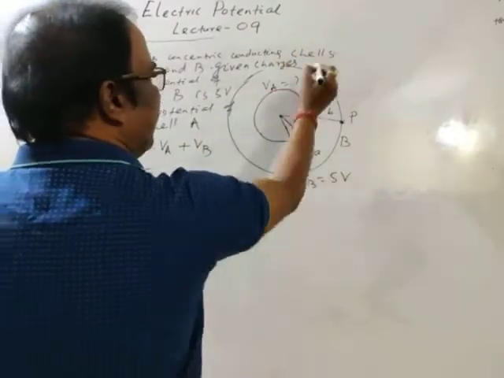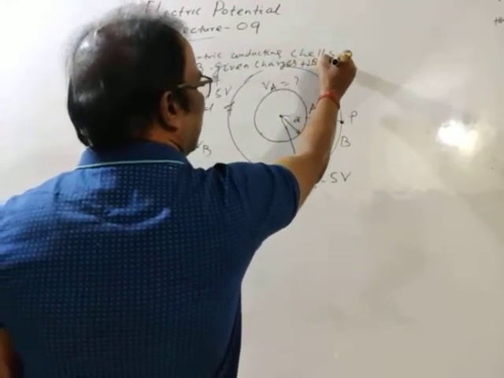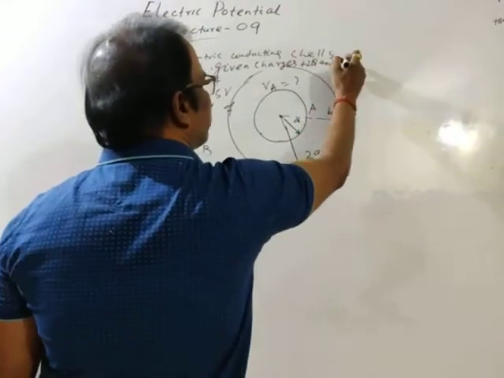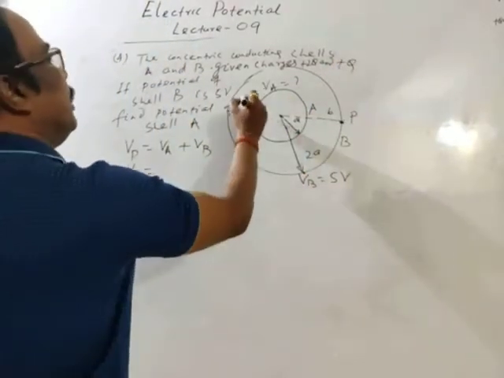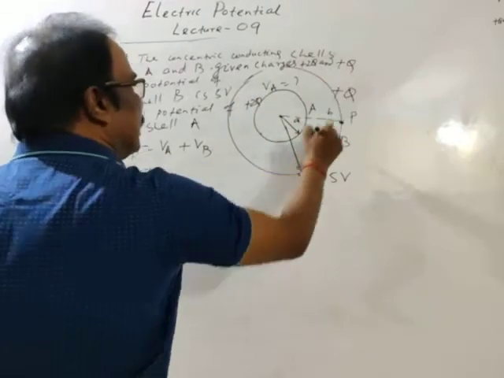This is cell A, plus 2Q, and Q. Charge on this cell is plus 2Q, charge on this cell is plus Q respectively.